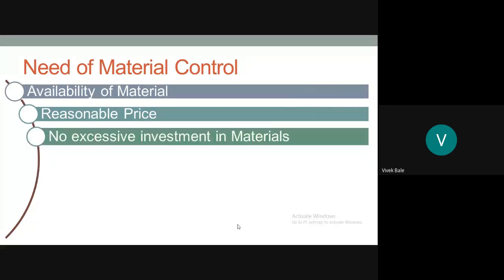The third point is the need for no excessive investment in material. Now, what is the meaning of this? So many times, some people buy in bulk quantity, but actually buying raw material in bulk is not useful. The reason is your investment will be stuck in the purchases. If there is no demand from the market, your material will be lying in the godowns and your investment will be locked in that raw material only. So you don't have money for a new order. So therefore, to avoid